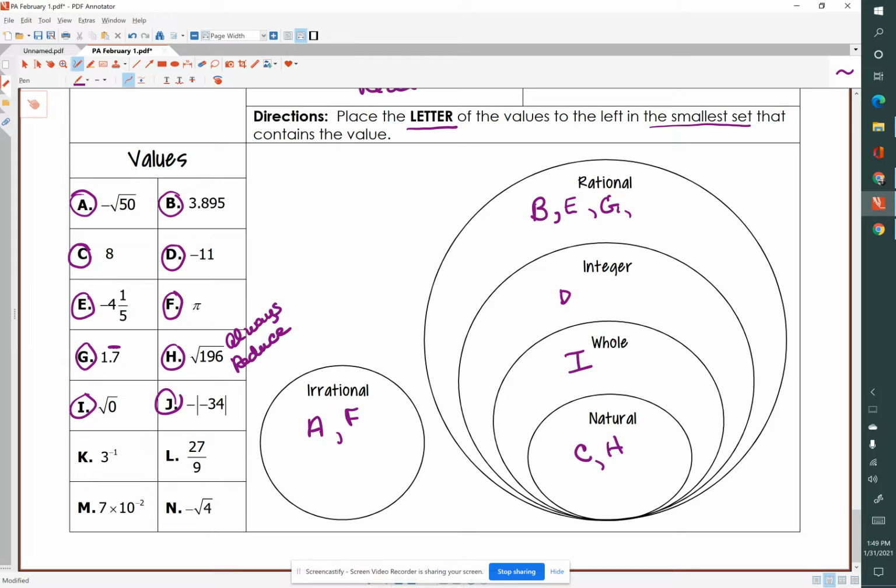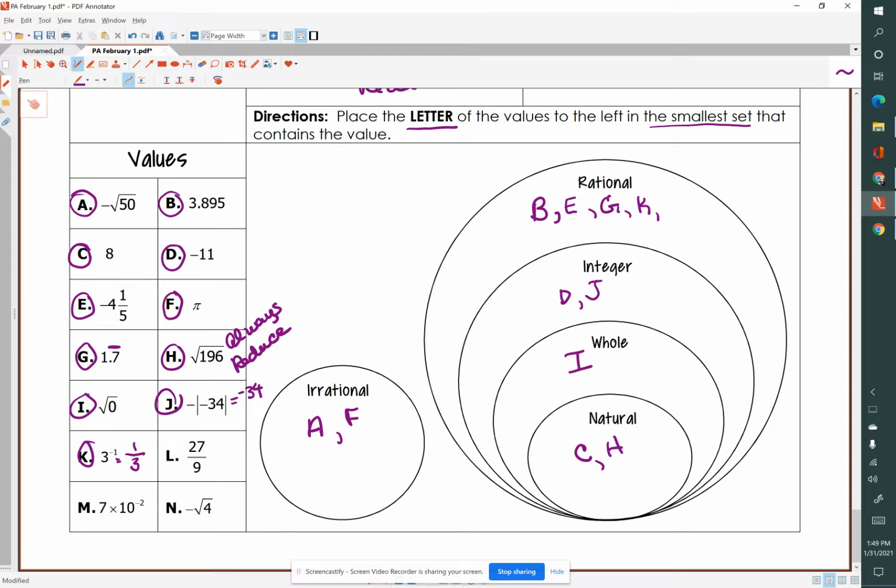J, negative absolute value of negative 34. Well, that would equal negative 34, and that would make that an integer. K, 3 to the negative 1 power, that would equal 1 over 3, and that would be a rational number.